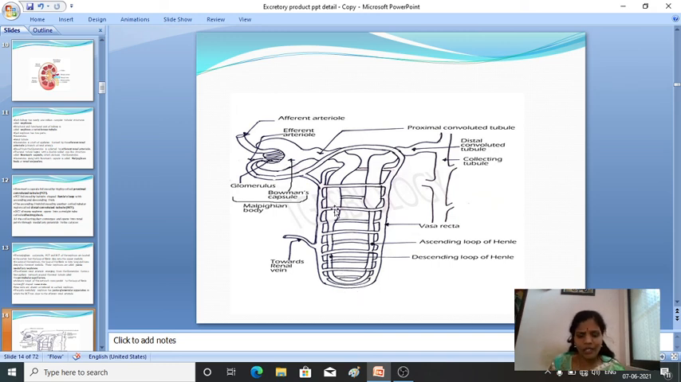Henle's loop is again of two types: the ascending limb and the descending limb. Then Henle's loop gives rise to the distal convoluted tubule, the DCT. From the distal convoluted tubule the urine is collected in the collecting tubules. Fine.